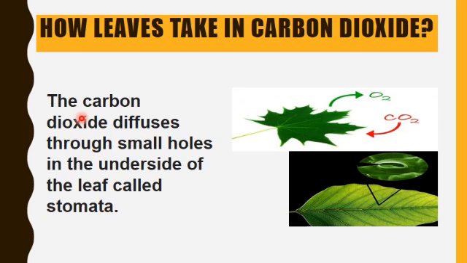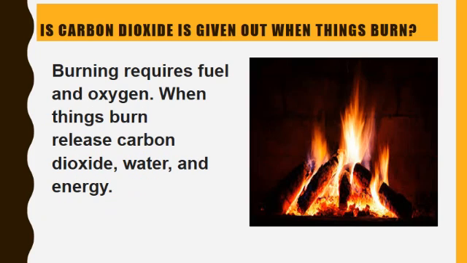You can see in this diagram, plants take in carbon dioxide and give out oxygen through tiny holes that we can see with the help of microscopes. Those holes are called stomata.